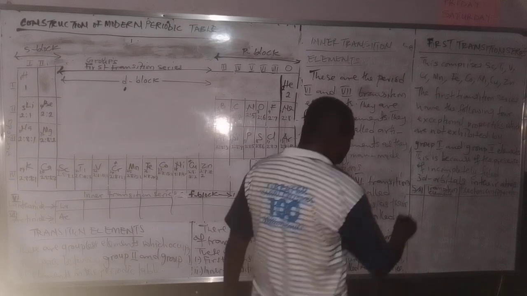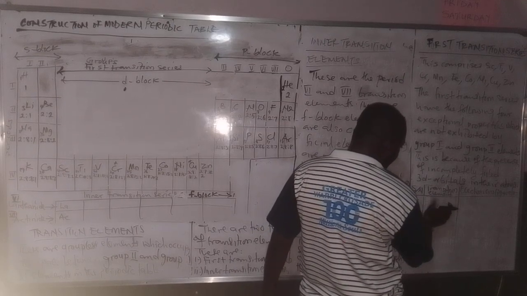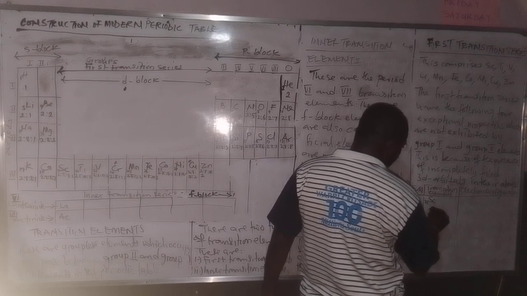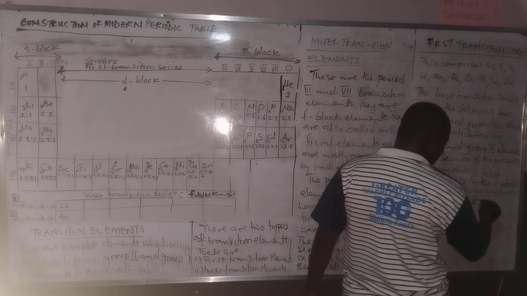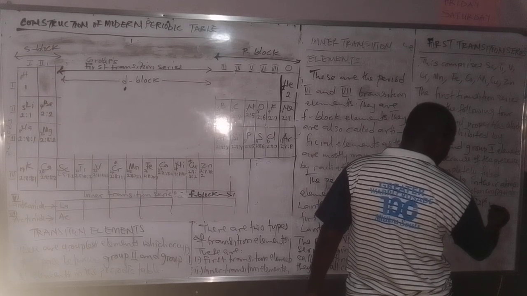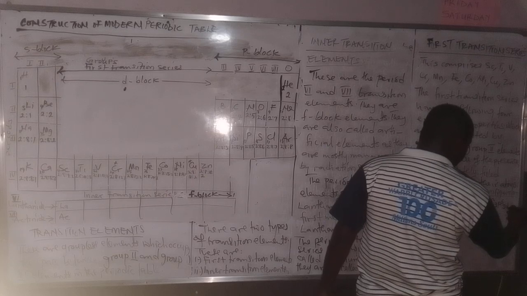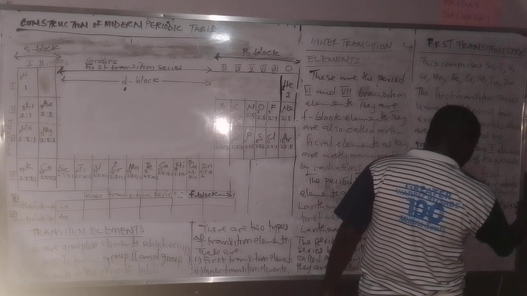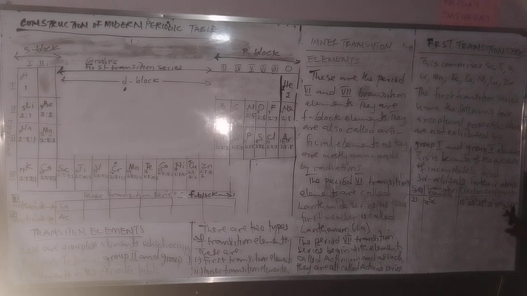Now the first one here, which is number 21, is scandium. Scandium 21. Don't forget, this is 1s2, 2s2, 2p6, 3s2, 3p6, 3d1, 4s2. You can see that the 3d is supposed to carry 10 electrons, but it's only 1, so it is incompletely filled. It's not completely filled.